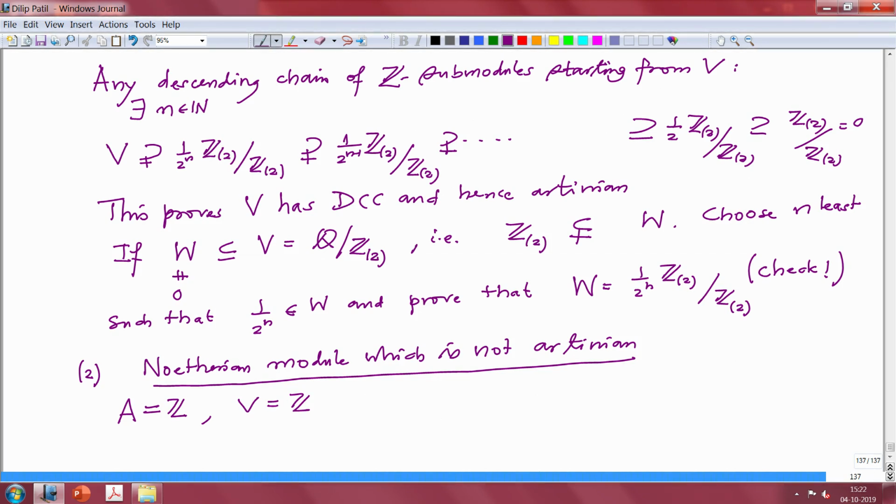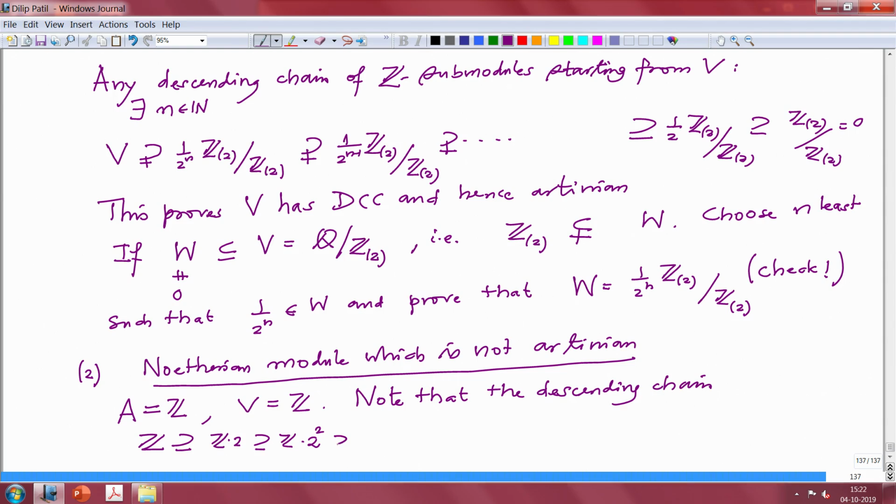First of all, note the descending chain: Z contained in 2Z, these are even numbers, contained in 2 square Z, these are integer multiples of 2 square, and so on, 2 power n Z contained in 2 power n plus 1 Z and so on.